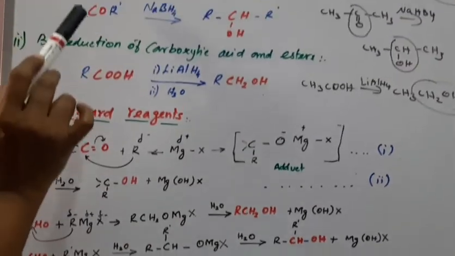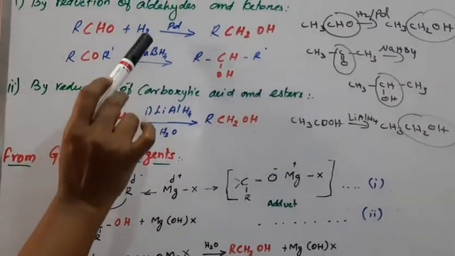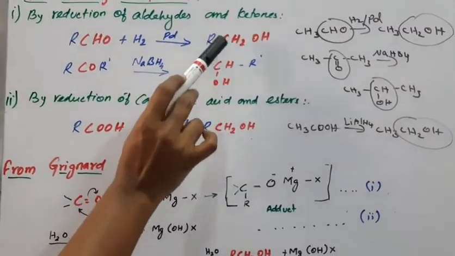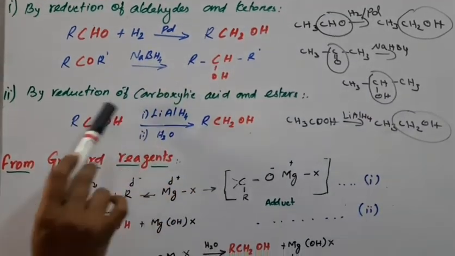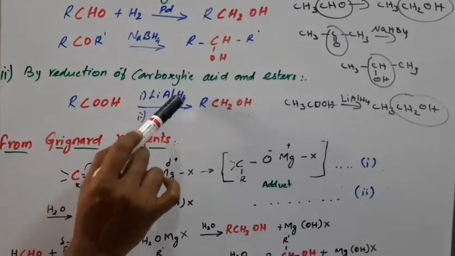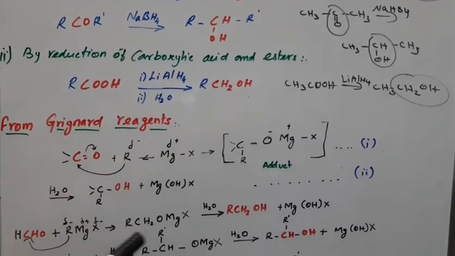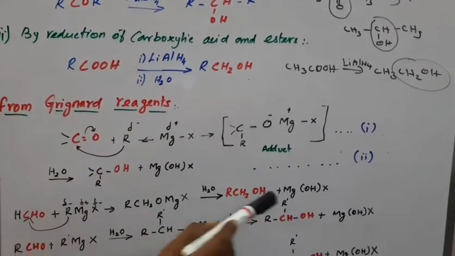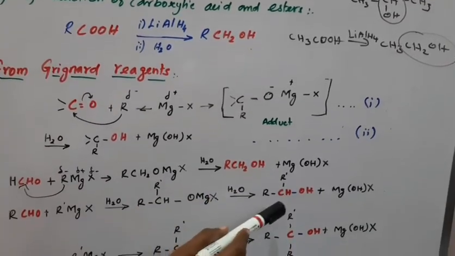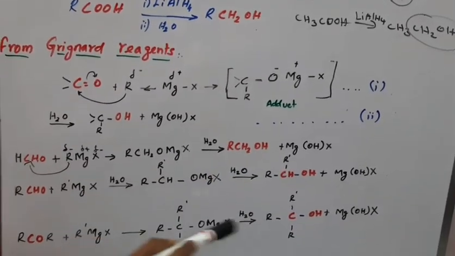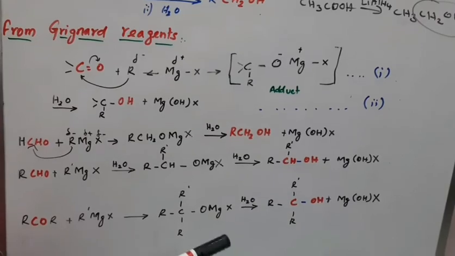Whenever aldehydes and ketones react with a reducing agent, they give primary and secondary alcohols. An acid with a reducing agent also gives a primary alcohol. Using Grignard reagents, methanal gives a primary alcohol, other aldehydes give secondary alcohols, and ketones give tertiary alcohols. Okay, that's all.